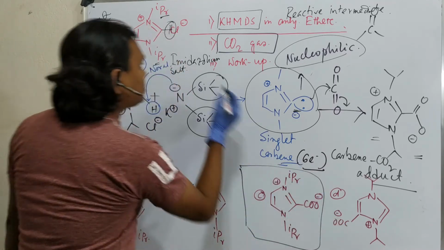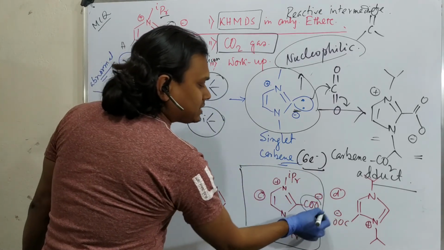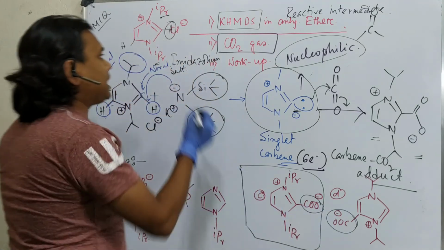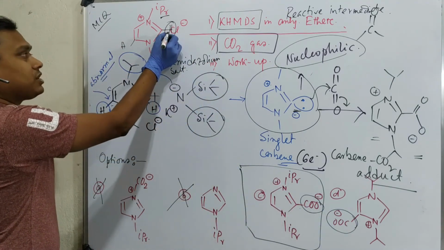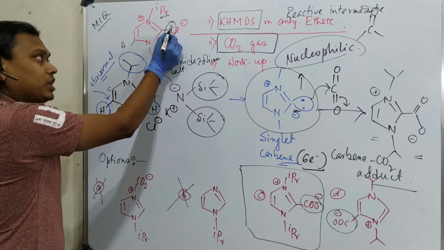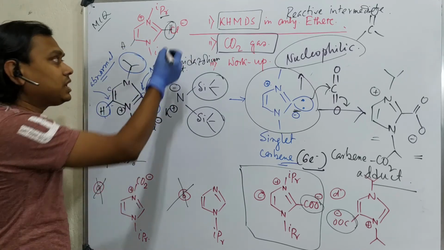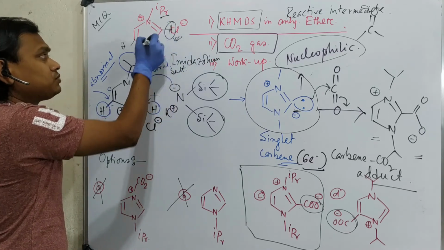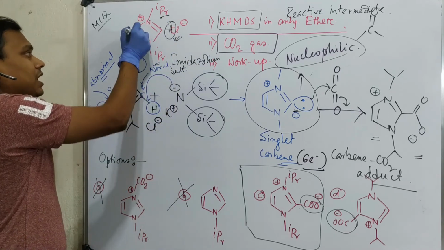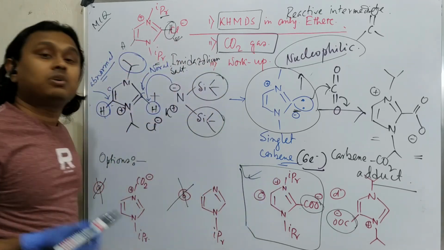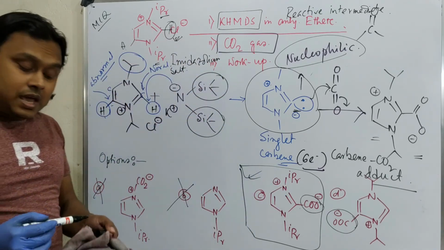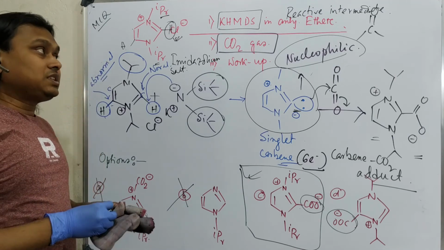Two options left. So where can carbon dioxide get attached? You have to generate a nucleophile, then CO2 will form the adduct, and generation of the nucleophile means proton abstraction here or proton abstraction here. Which is easier? Obviously this is easier, because in between two nitrogens, which are electronegative atoms, here one carbon, one nitrogen. So consequently this is favorable. That is the answer. Based on your common sense, you can find the answer even if you do not have enough knowledge. Okay, so this is the end of this discussion.